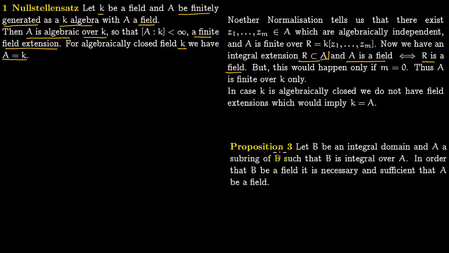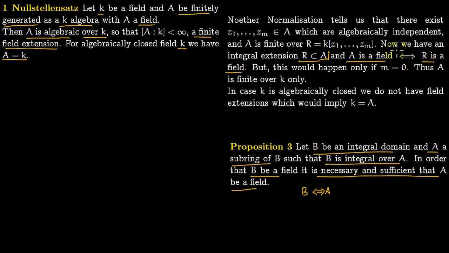It was used in this proposition: let B be an integral domain and A a subring of B such that B is integral over A. In order that B be a field, it is necessary and sufficient that A be a field. So B is a field if and only if A is a field, and A is contained within B. Similarly here R is contained within A, so A is a field if and only if R is a field.